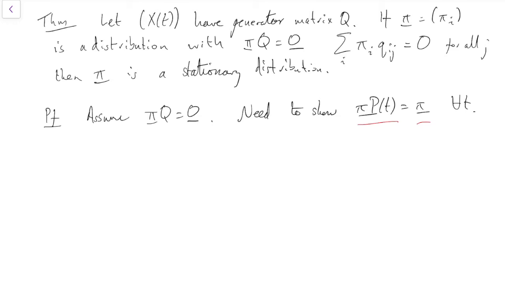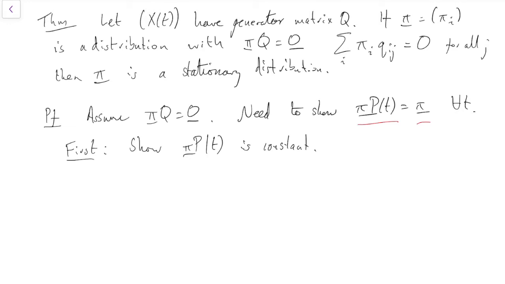So to show that pi P(t) has the constant value pi, we could first show that pi P(t) is constant, and then show that that constant value is pi. So that's the way we're going to do this. First step will be to show that pi P(t) is constant, as in constant in time, doesn't depend on t.